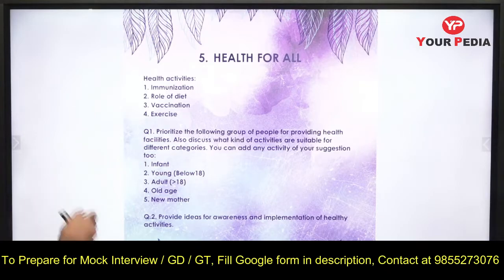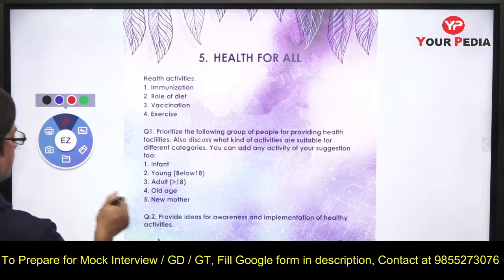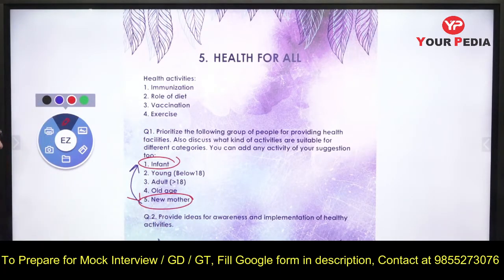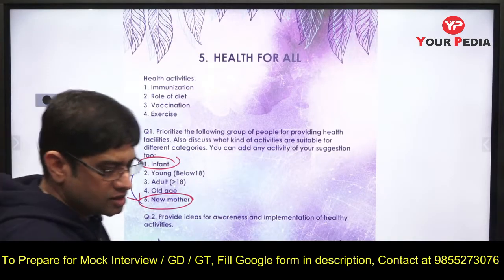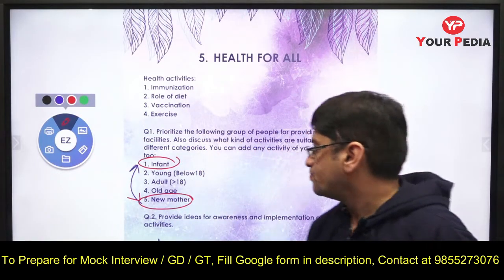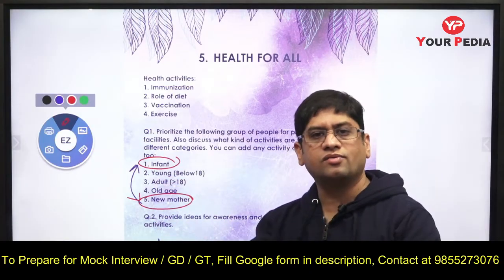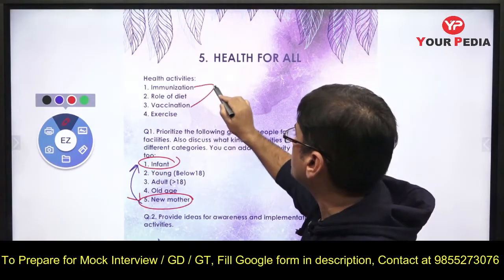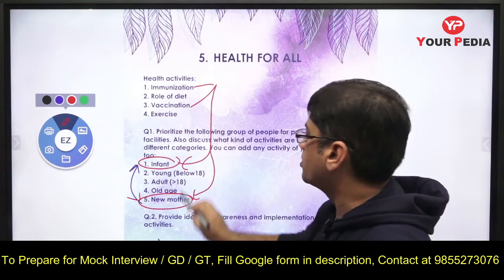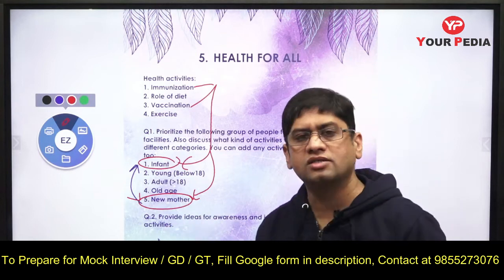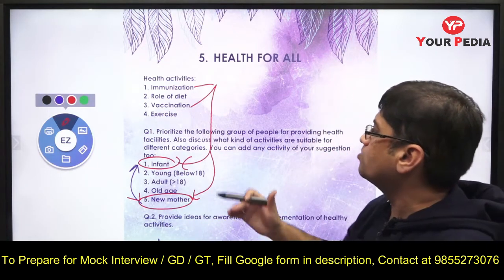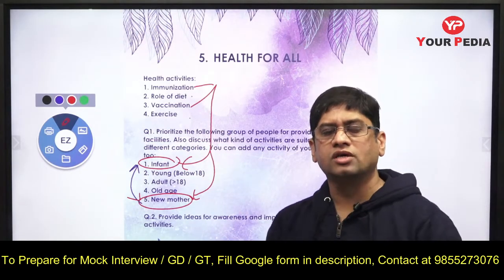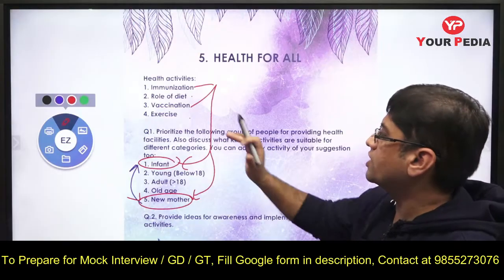So let me tell you, if I put into categories, infant and new child-born mothers, lactating mothers, they will be in one category. So whatever is to be given to infant and mothers will be common. Like what? Immunization and vaccination, these are the two things which obviously are priority. Number 1, for infant and new mothers, vaccination and immunization is the most important. Then comes diet, then comes exercise. This is how it goes. Diet is also important, but most important is vaccination and immunization.